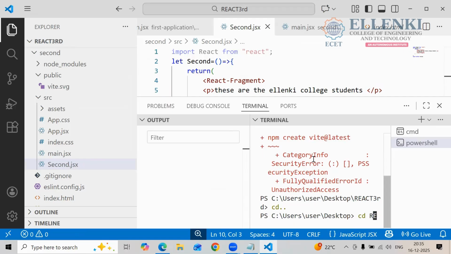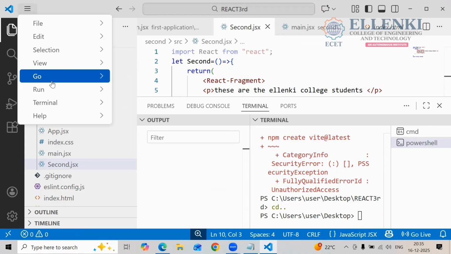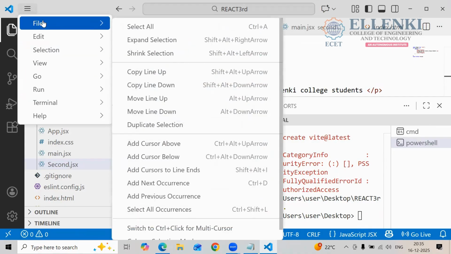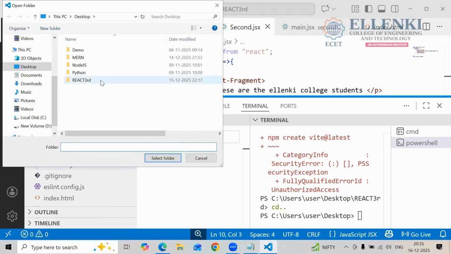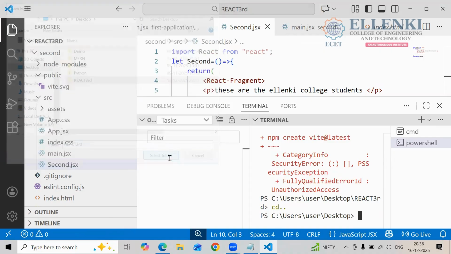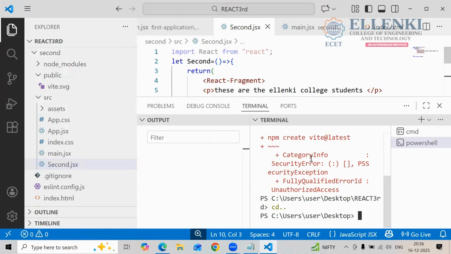Okay, so we will go from the first onwards. How are we going to open the file here? Open folder. Which folder do you have to open? React third. Once again, I am taking this one. This is very suffocating now, so it is not coming also. Why?